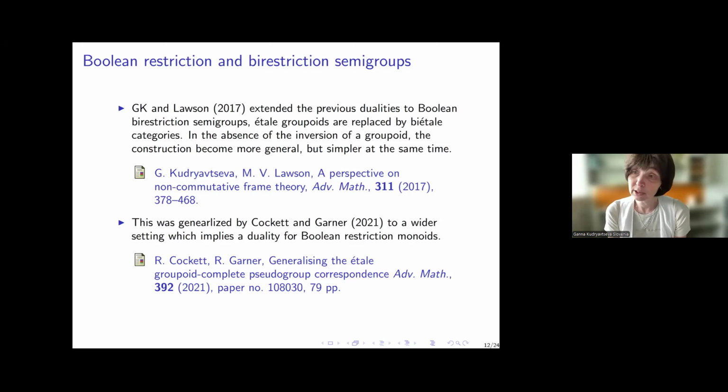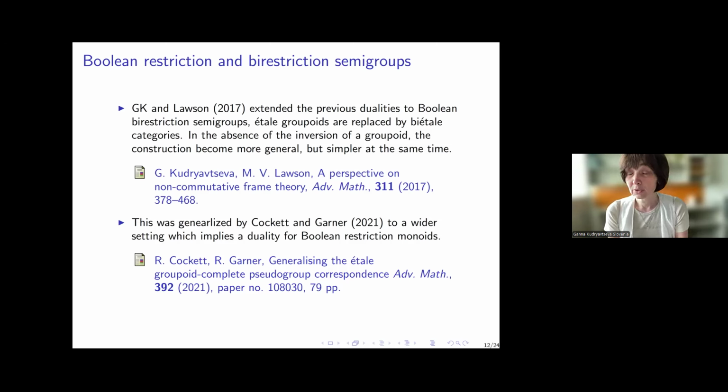The starting point of my work was the observation that restriction semigroups possess multiplication and the star operation, but they don't possess the plus operation, whereas they are dual to categories, objects which naturally possess both domain and range maps. I wondered what the role of the range map is for a Boolean restriction semigroup, and whether some properties of the range map are reflected in the properties of the restriction semigroup.